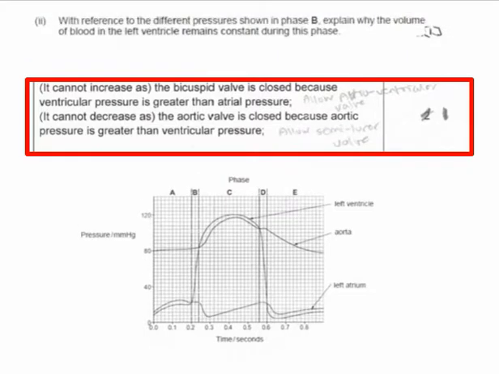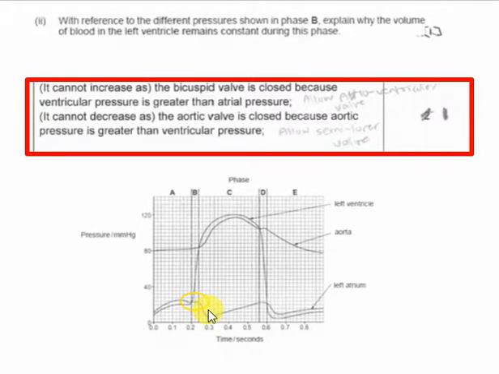Part 2 of the question is asking, with reference to the different pressures shown in phase B, explain why the volume of blood in the left ventricle remains constant during this phase. So it's wanting to know, why is it that the amount of blood that's in the left ventricle will remain the same? So we can see that at this point here on our graph, we get to the point where